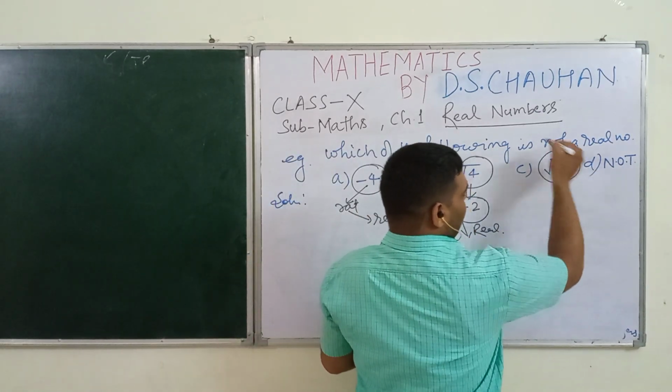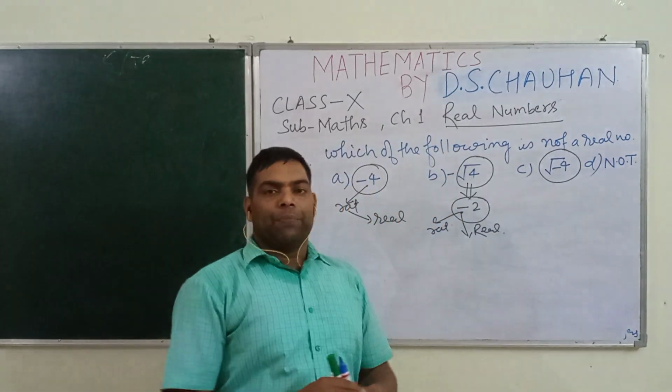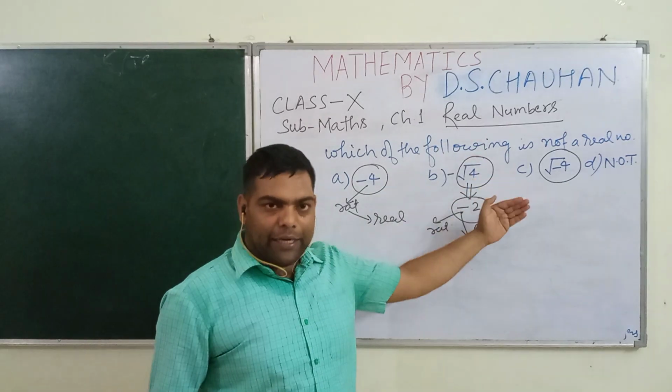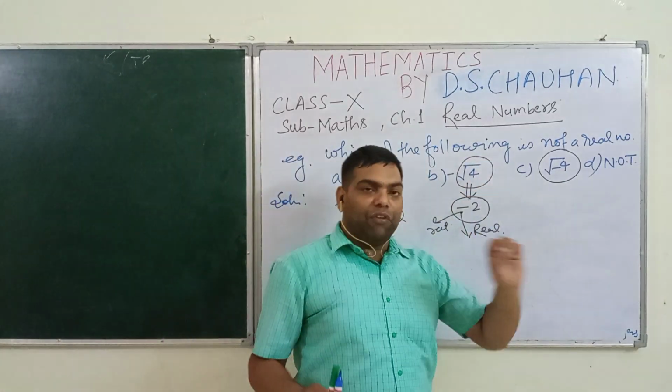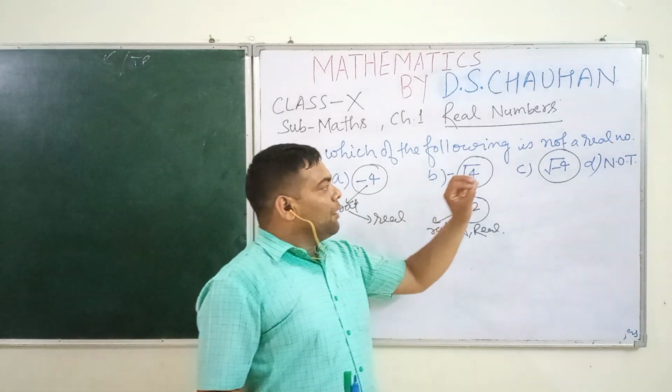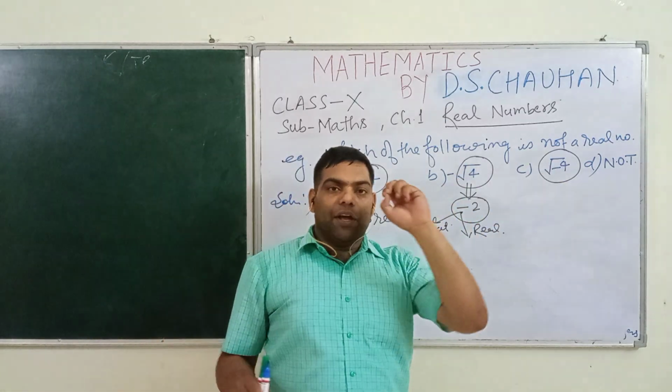And under root -4, students, whatever square roots you have found before, you always found the square root of a positive number. You never found the square root of a negative number.